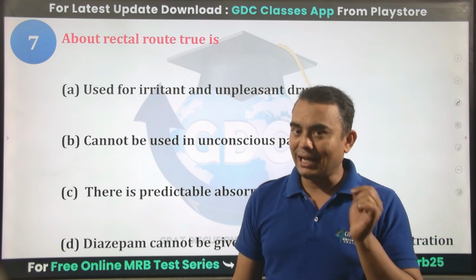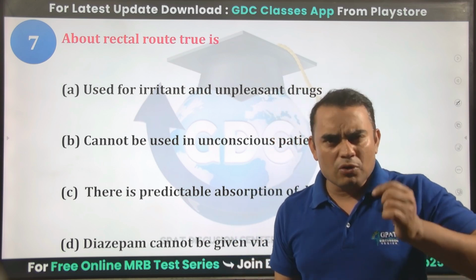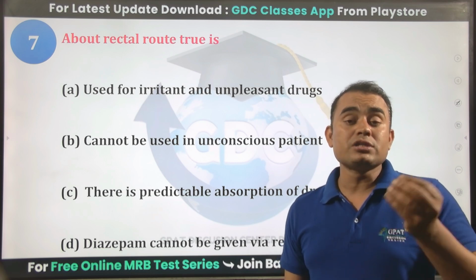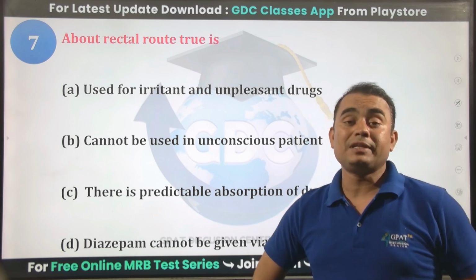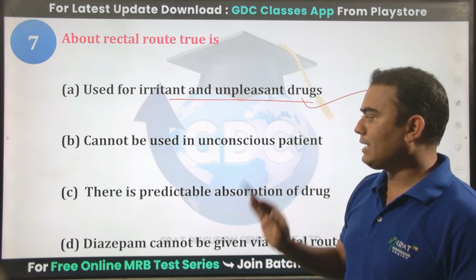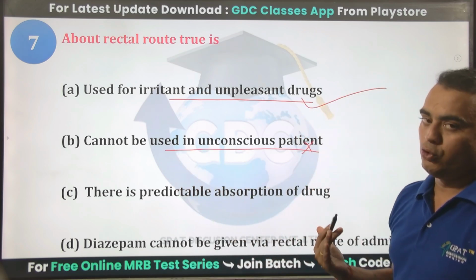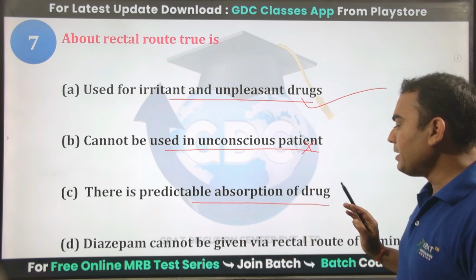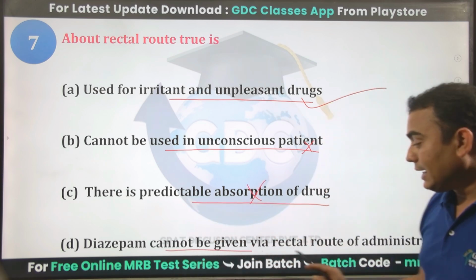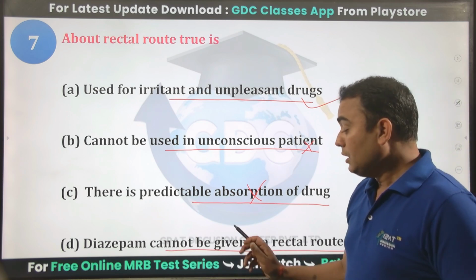But the rectal route has some advantage but also some disadvantage, because in the rectal route the pharmacokinetic parameters are variable. Any drug may show sometimes higher absorption while sometimes lower absorption. Used for irritant and unpleasant drug, yes, it can be. Cannot be used in unconscious patient, no, it can be used in unconscious patient. There is predictable absorption of drug, no, there is unpredictable absorption of drug. Diazepam cannot be given by the rectal route of administration, no.